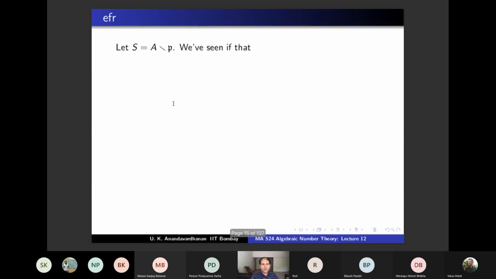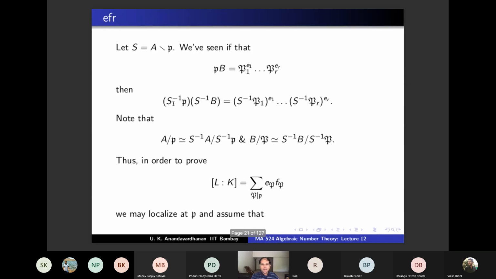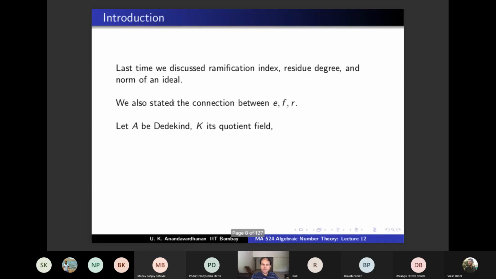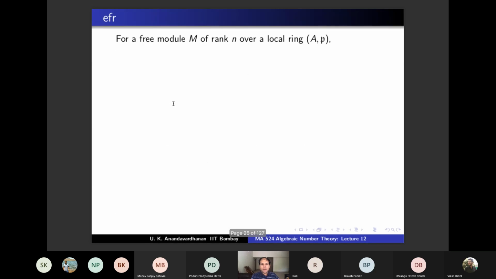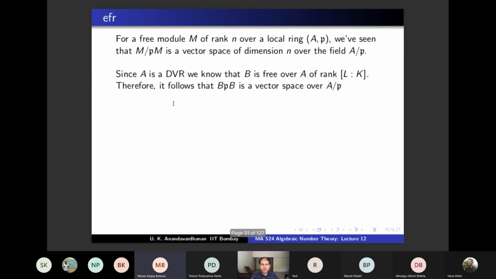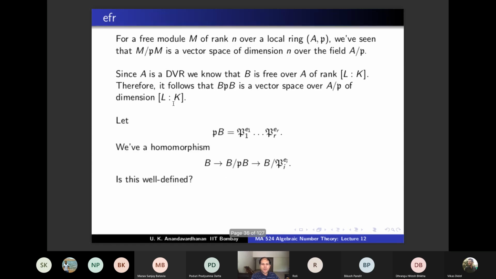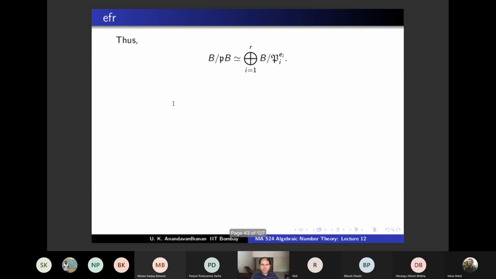Okay, so I'm starting the proof, and the first claim is that you can localize, and without loss of generality the result is for A being Dedekind. My first reduction step is that you can assume that A is a DVR. So A is assumed to be a DVR, and because of that, you know the left hand side... this isomorphism is the Chinese remainder theorem, and because of your assumption that it is a DVR, this over A by P has dimension equal to the degree of L over K.